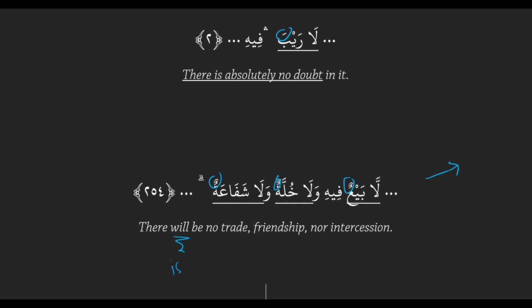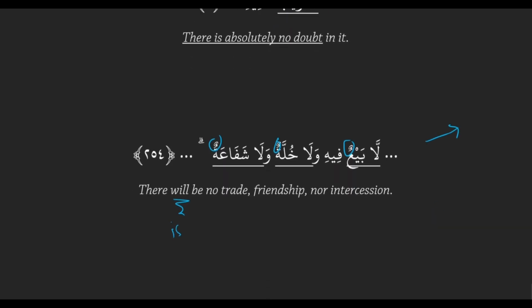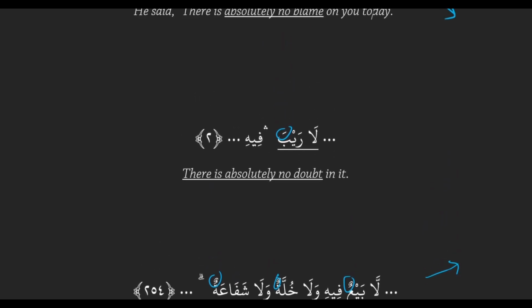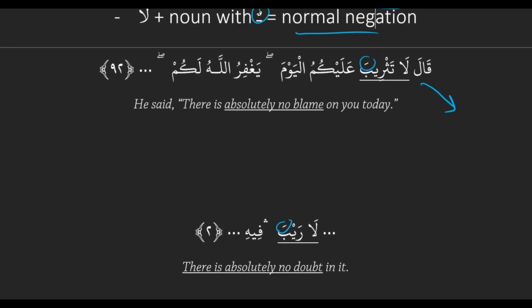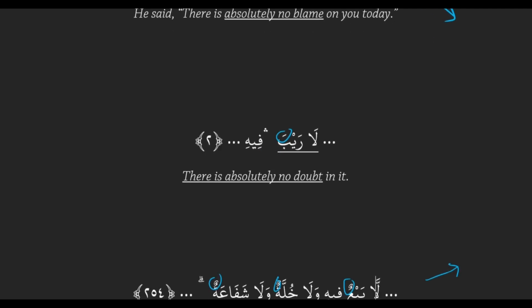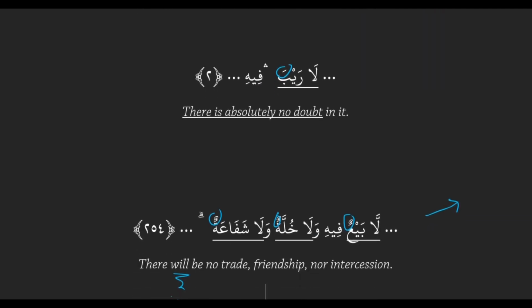So whenever we see a la and then a word that ends with a fatha, that's going to be absolute negation, and so we translate it as there's absolutely no whatever. And if we see a la plus an un, it's just normal negation, and that translates as there is no.